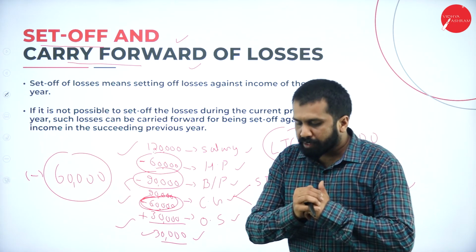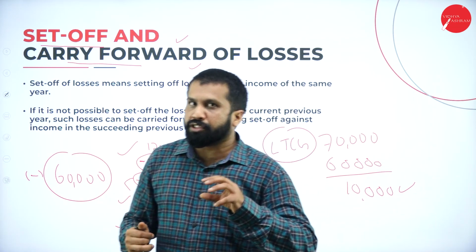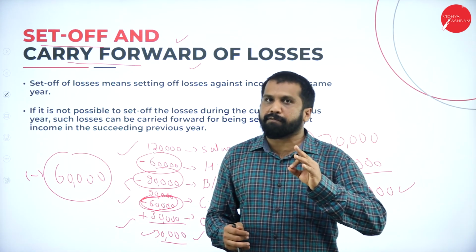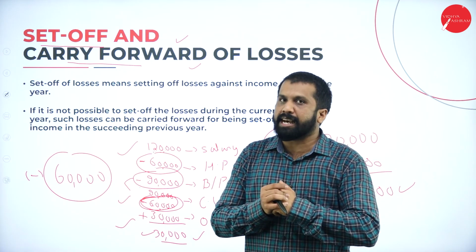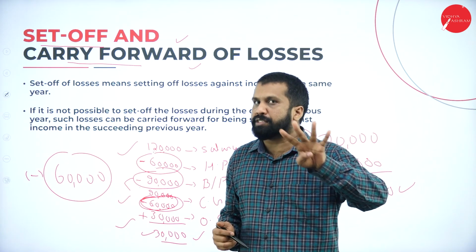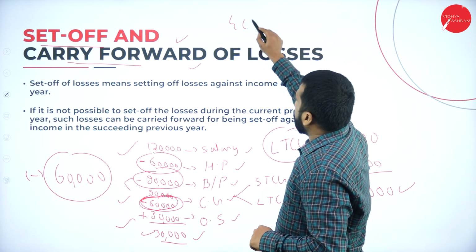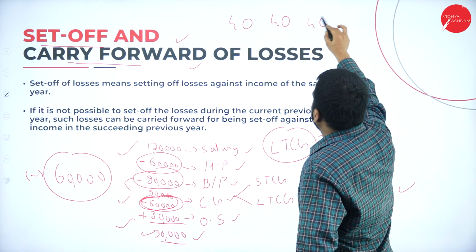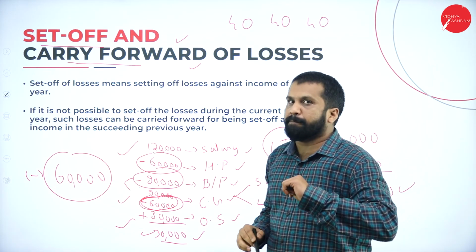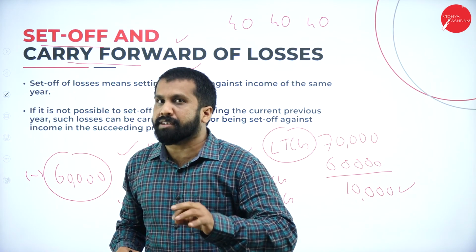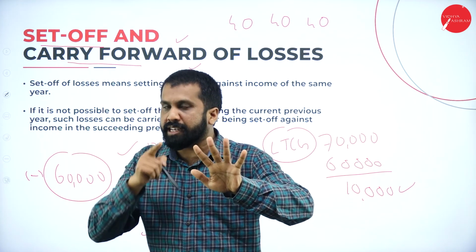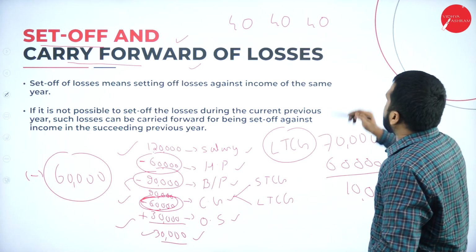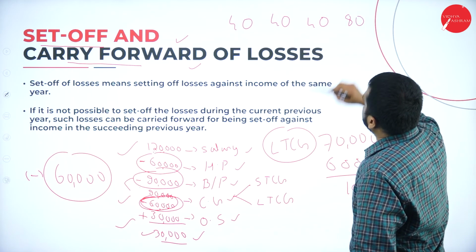Hope you are clear. Good. And even if you are a professional student like CA or CS, you know very well what is set off. What is set off in your examination? If you have 4 subjects, now you got 40 in one subject, 14 in another subject, 14 in another subject, are you pass or fail? You fail. Why? Because aggregate 50 is required. If you are a CS student, you know very well. Now, one more subject, you got 80 marks.